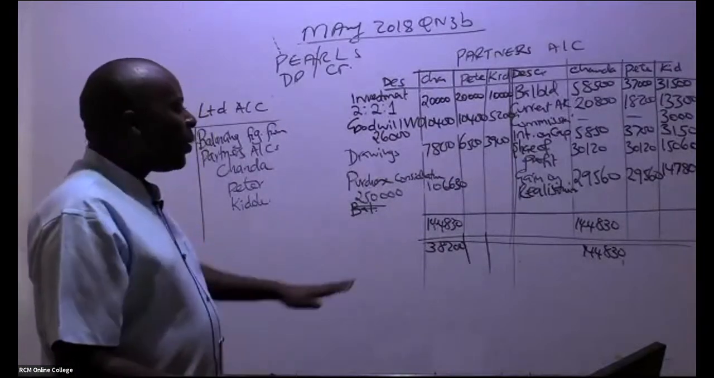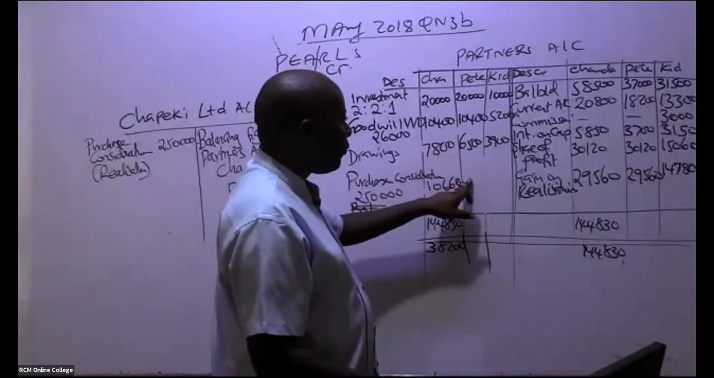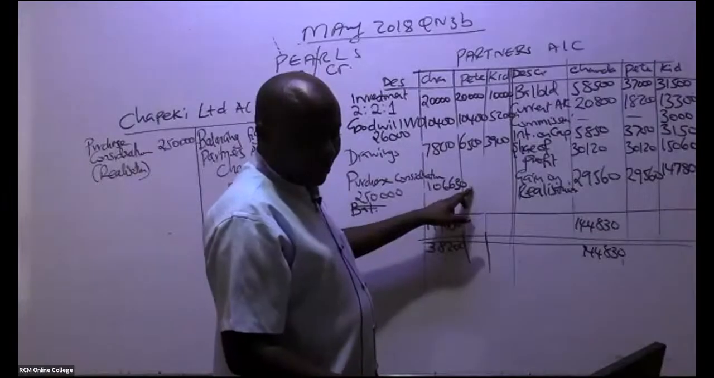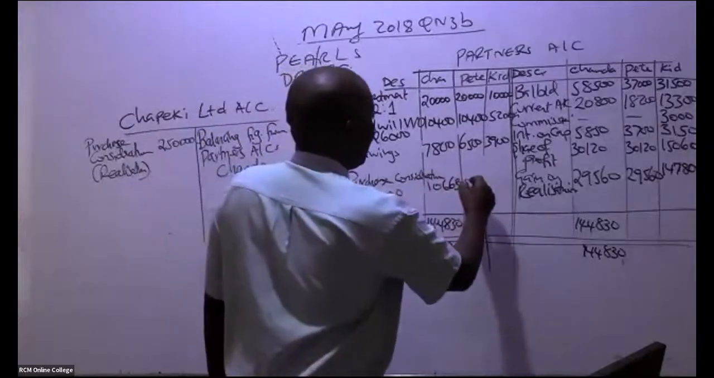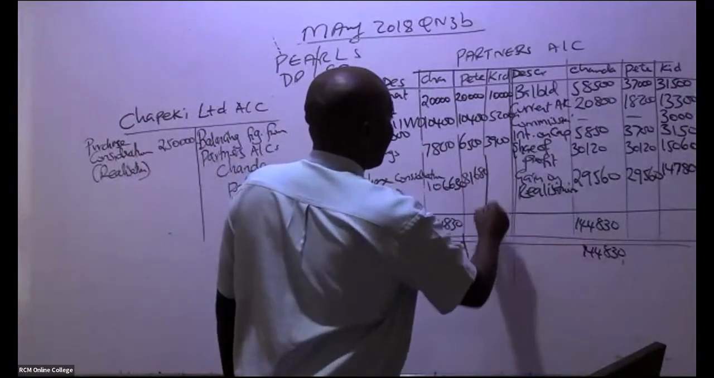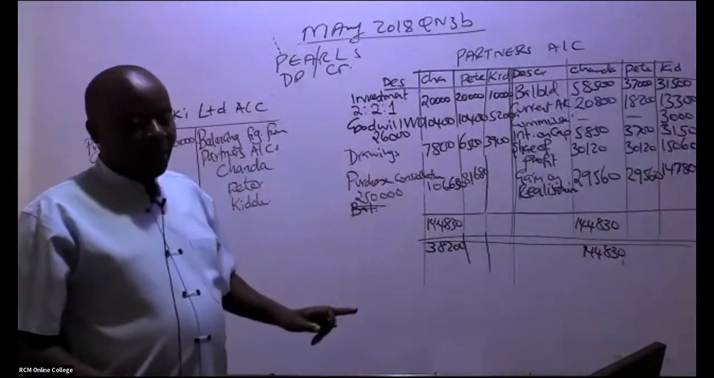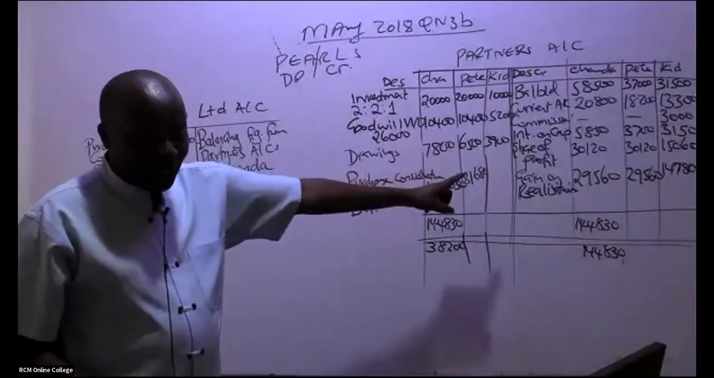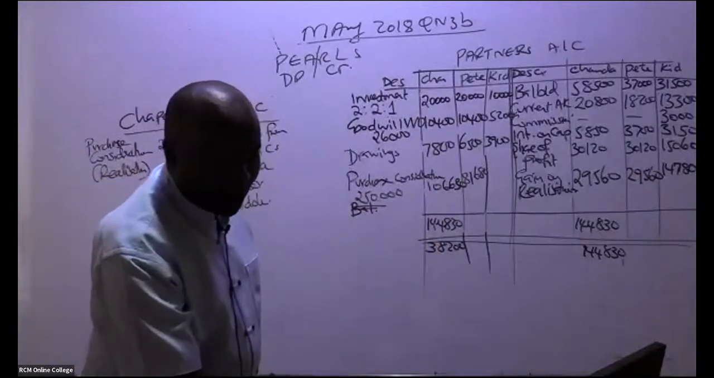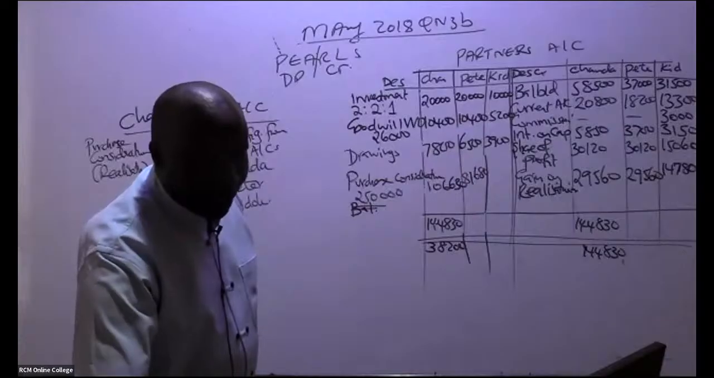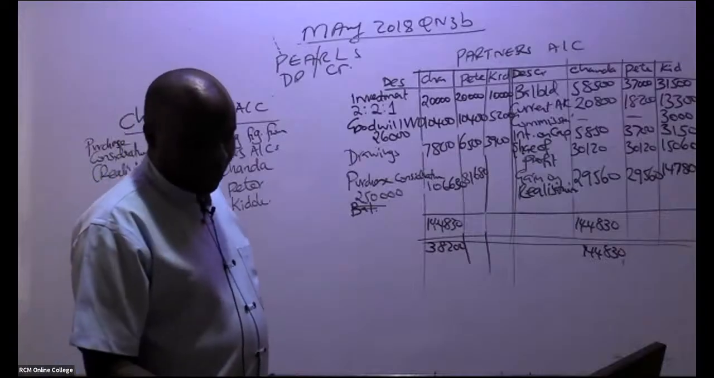Actually, I want the final answer. I want the final answer here for Peter. Balancing figure for Peter. They're telling me it is 81,680. How about the balancing figure for Kidole? 62,690? 62 or 61? Be keen. 61,690.